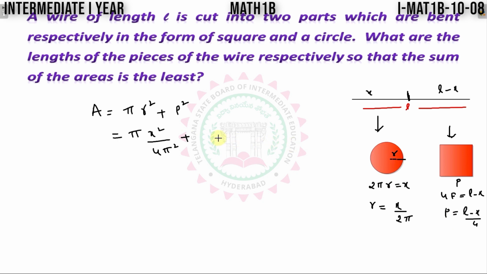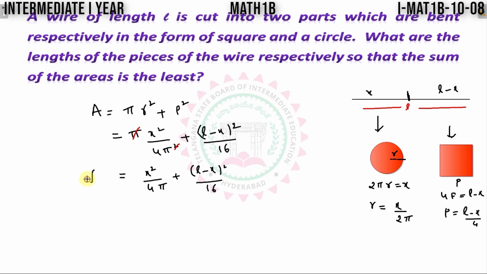P square means L minus x whole square divided by 4 square means 16. So here 1 pi and 1 pi gets cancelled. I will get x square divided by 4 pi plus L minus x whole square divided by 16.